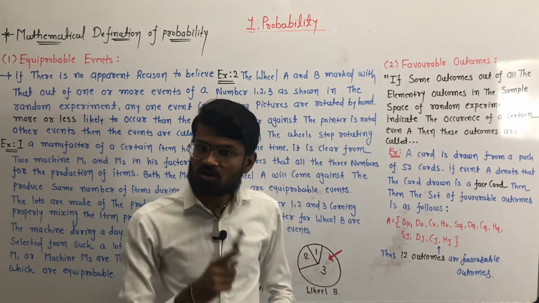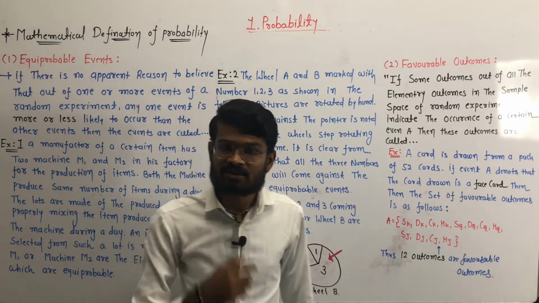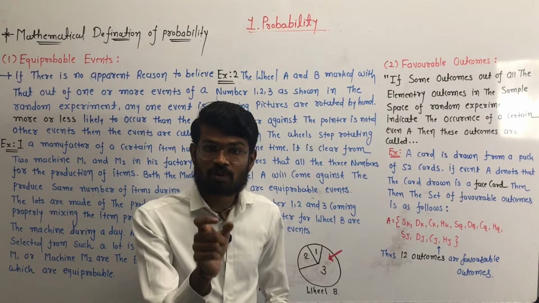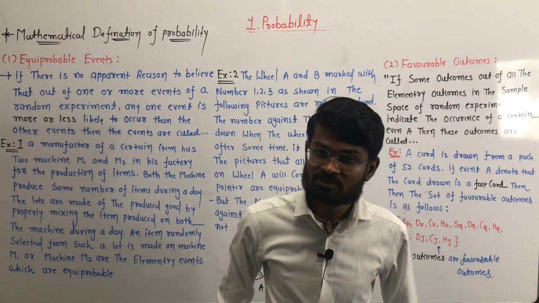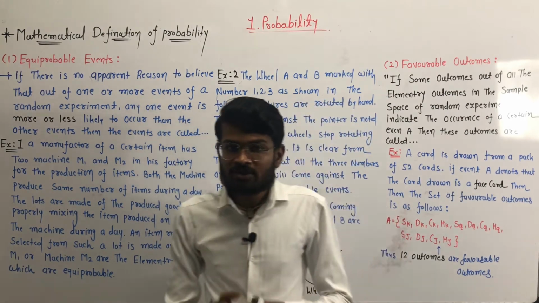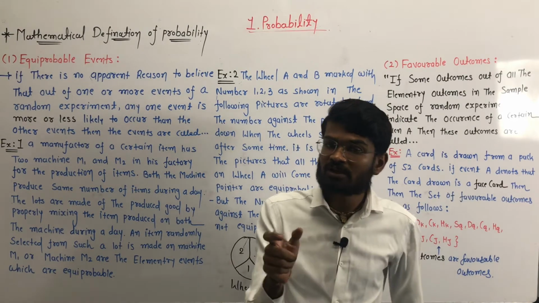The probability of head is 50% and the probability of tail is also 50%. So there is equal probability of head and tail, and this event is called an equiprobable event.